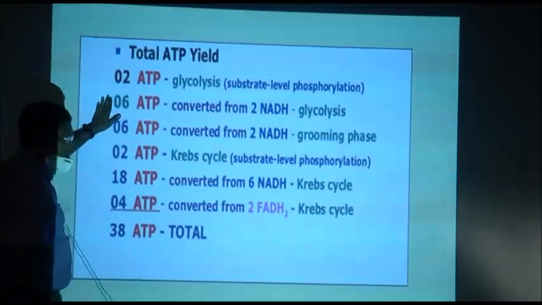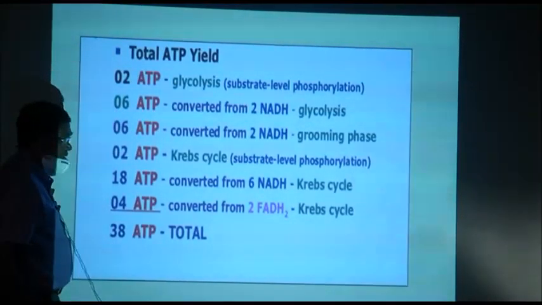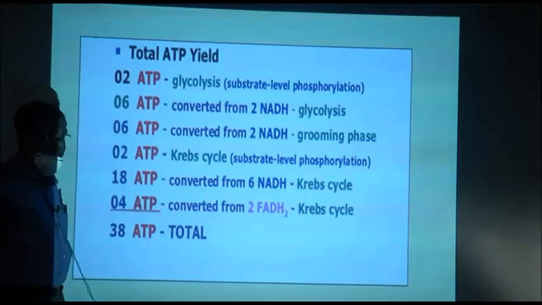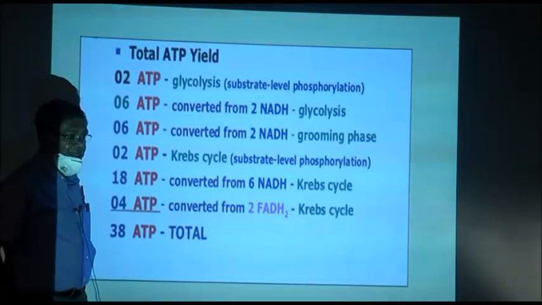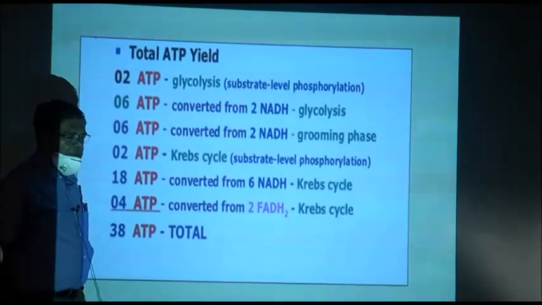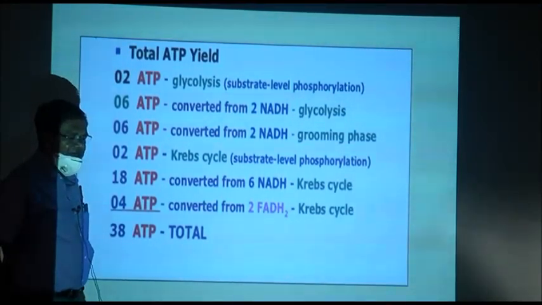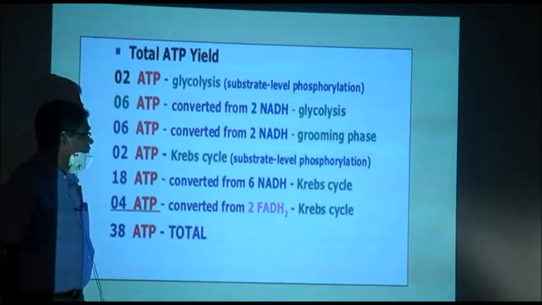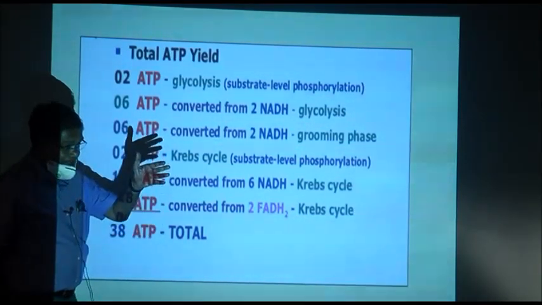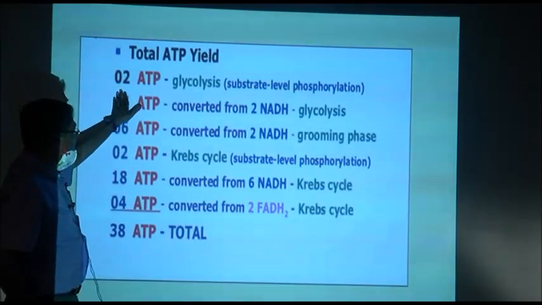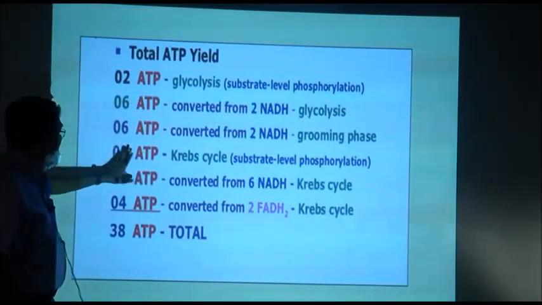Here NAD is not used. You remember that in glycolysis there are 2 places where ATP is used and 2 places where ATP is formed. 4 are formed after glyceraldehyde and 2 are used before it. So, 2 ATP is the net gain.